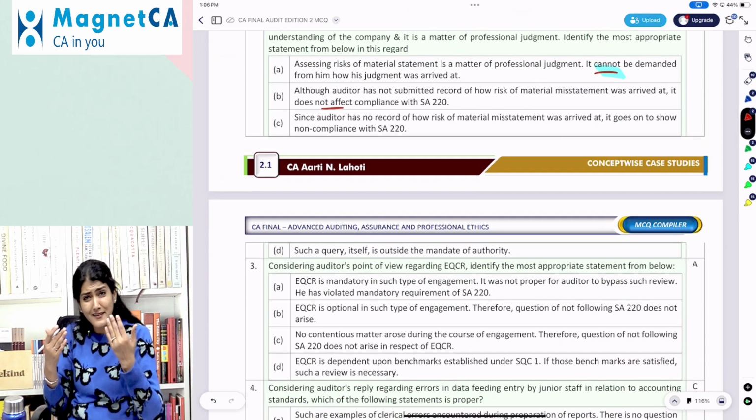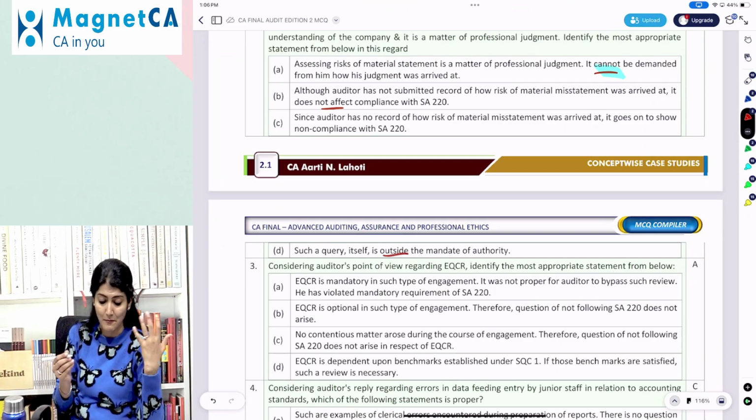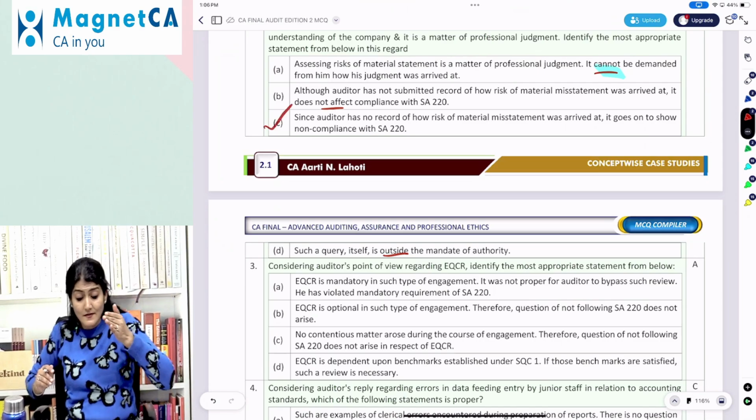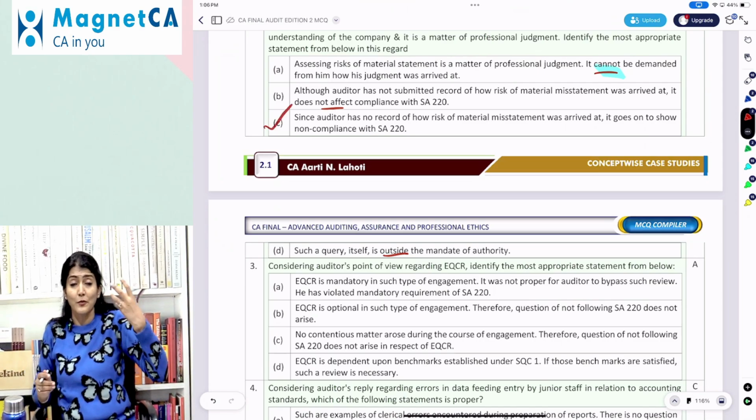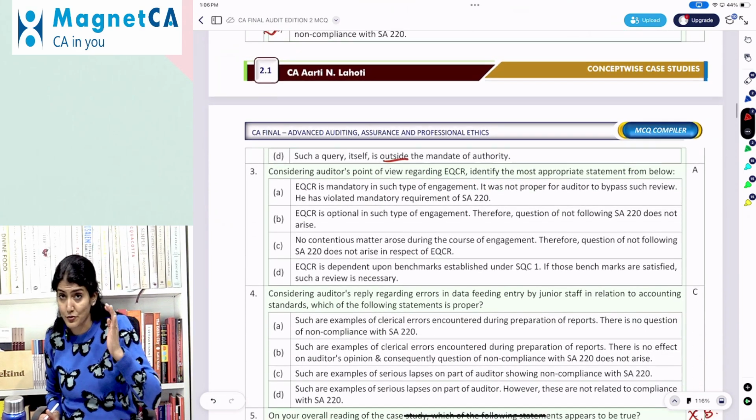And such a query itself is outside the mandate of the authority? Not at all outside the mandate of the authority. So since the auditor has no record of how the RMM was arrived at, it goes on to show the non-compliance with 220.